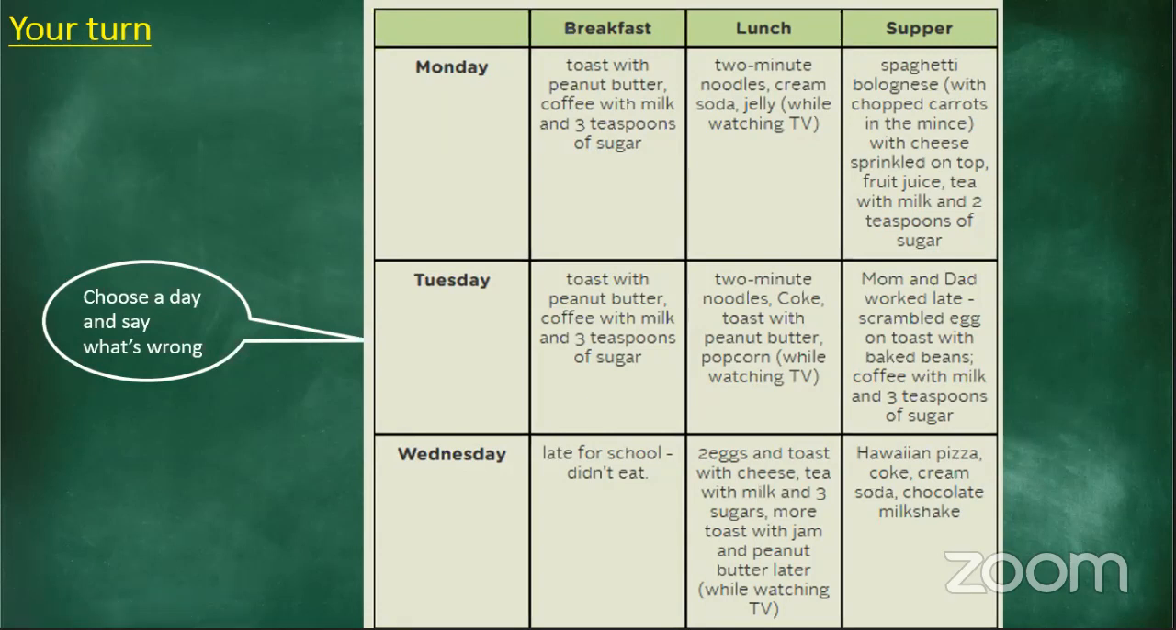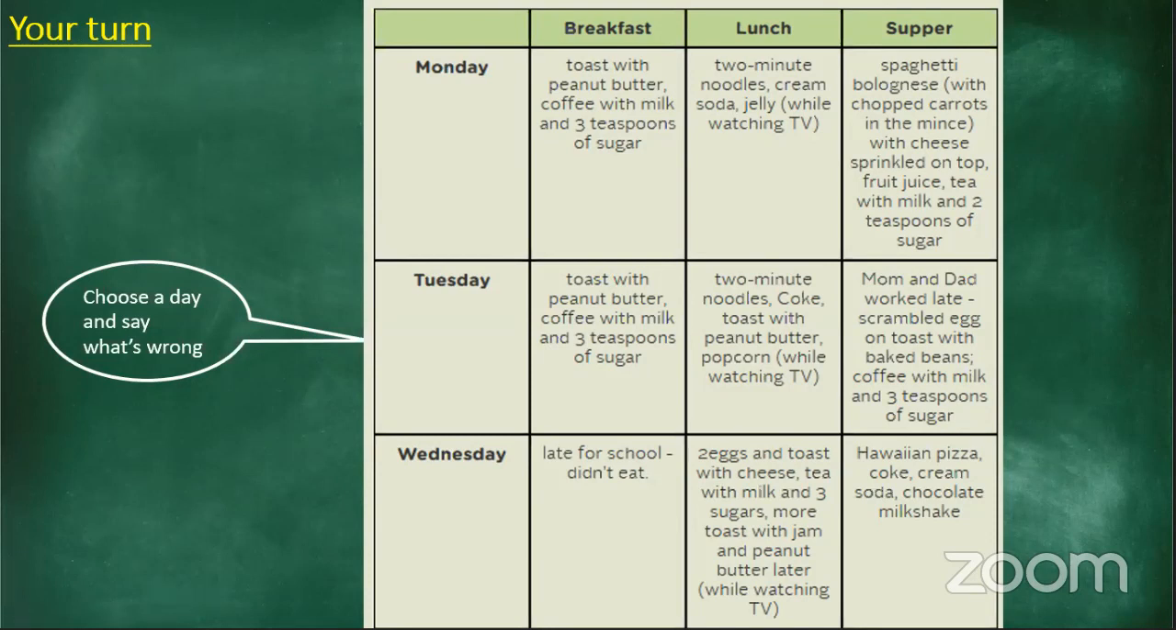Then on Wednesday, they were late for school. They didn't eat anything. For lunch, they had 2 eggs and toast with cheese, some tea with milk, and 3 sugars, and some more toast with jam and peanut butter, and obviously while watching TV. And of course, for supper, they had Hawaiian pizza, which is my favorite, Coke, cream soda, chocolates, and a chocolate milkshake.